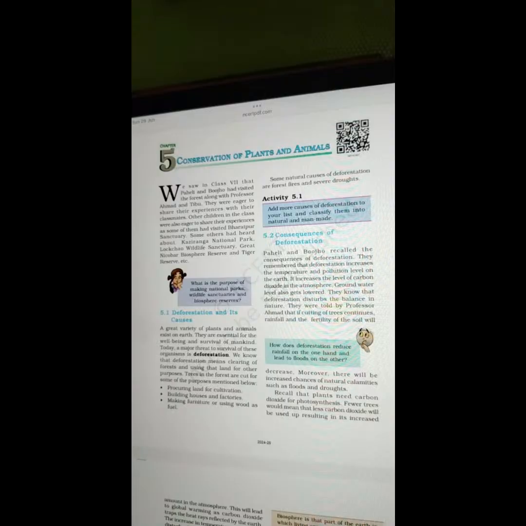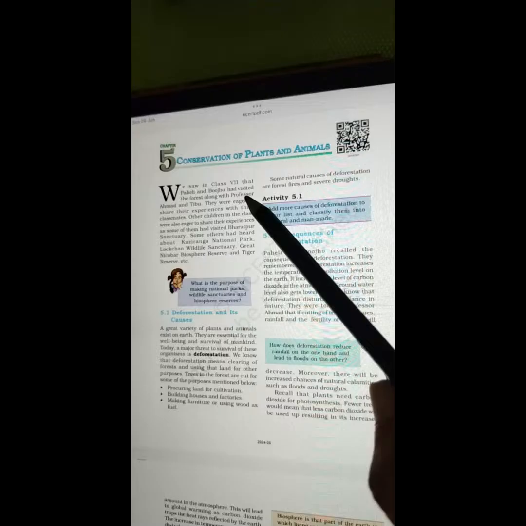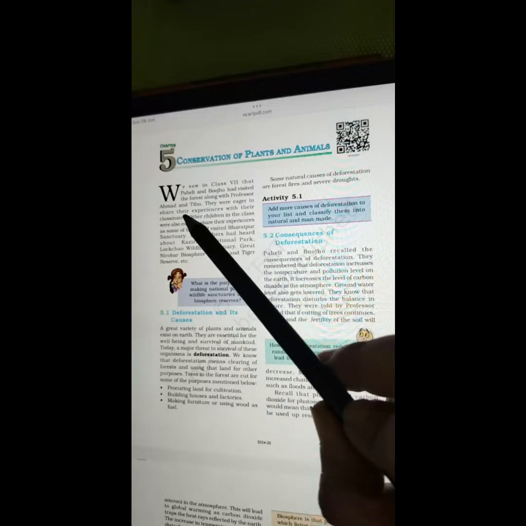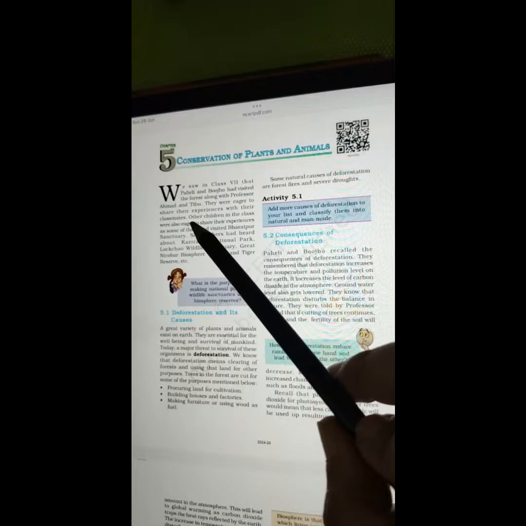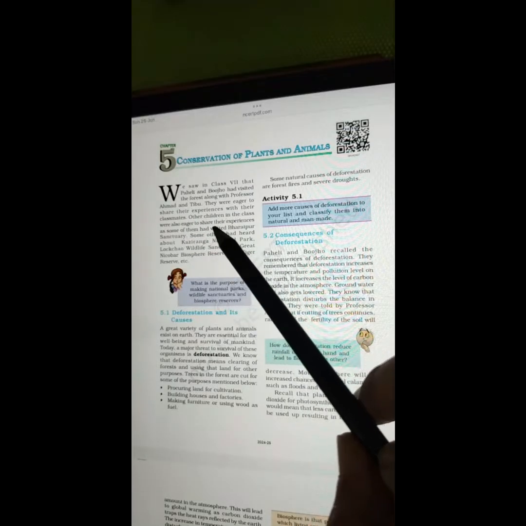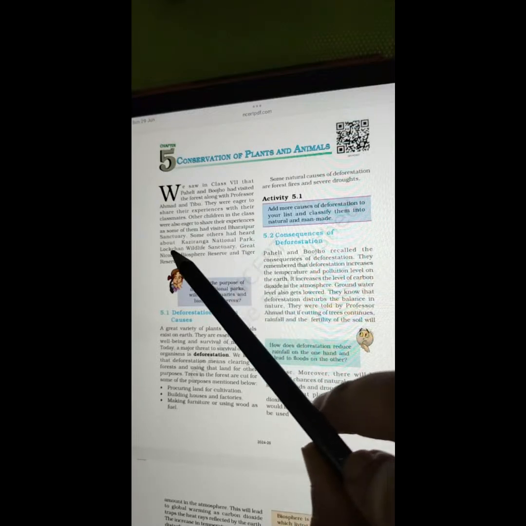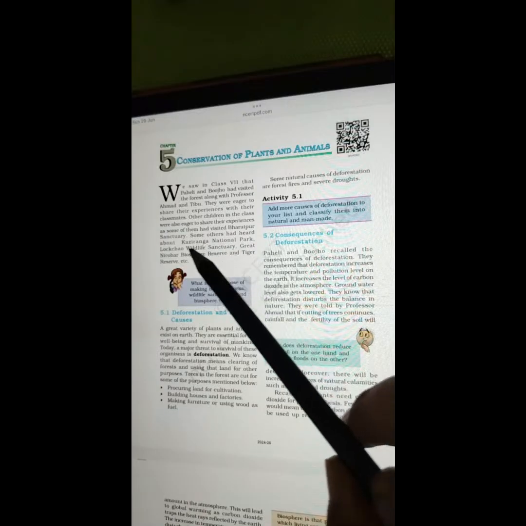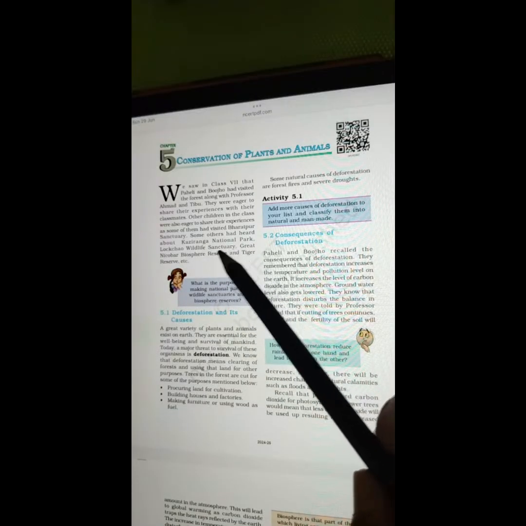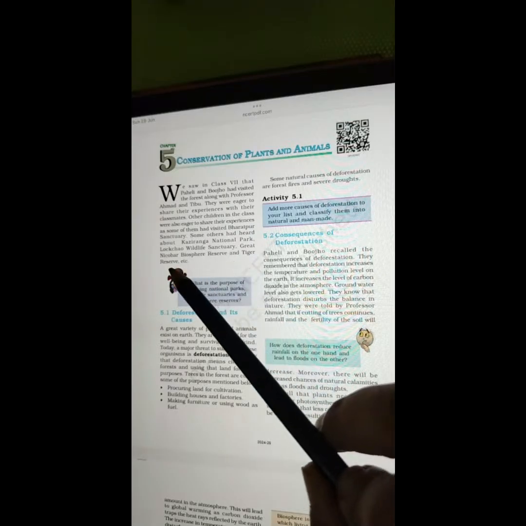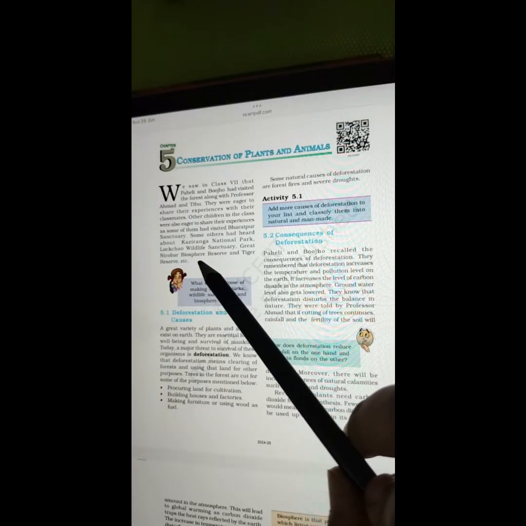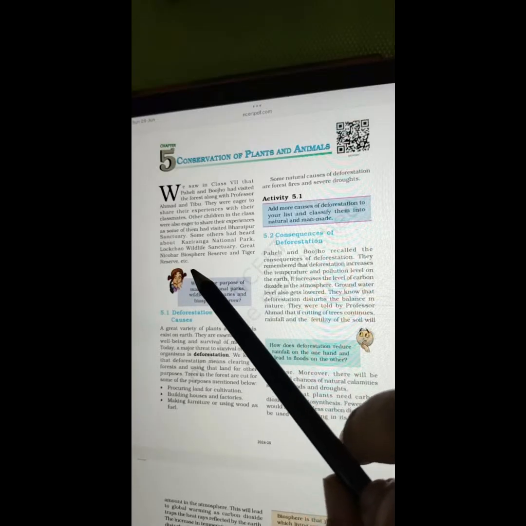So here we go with the reading of Chapter 5, Conservation of Plants and Animals. We saw in Class 7 that Paheli and Bojo had visited the forest along with Professor Ahmed and Tibu. They were eager to share their experiences with their classmates. Other children in the class were also eager to share their experiences, as some of them had visited Bharatpur Sanctuary. Some others had heard about Kaziranga National Park, Lokchao Wildlife Sanctuary, Great Nicobar Biosphere Reserve, and Tiger Reserve, etc.